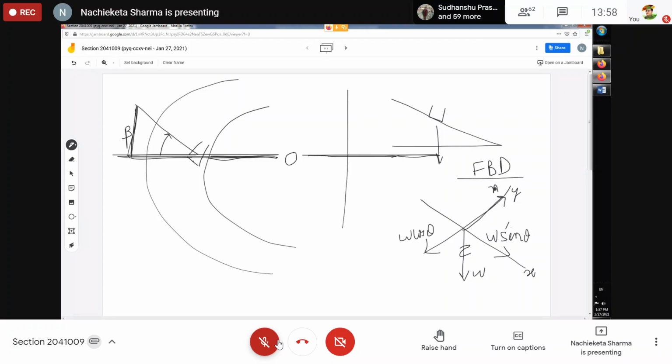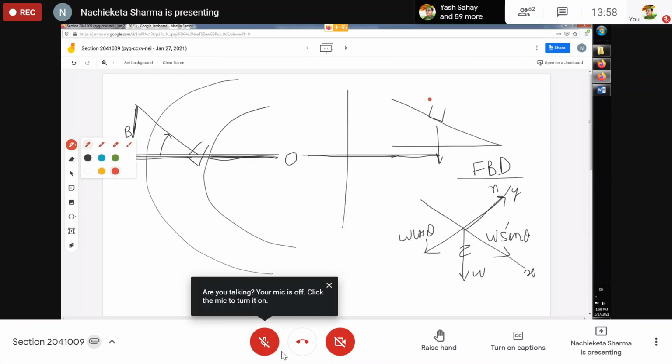Because I am interested to find out the horizontal force acting along the radius towards the center, because that is what will be responsible for changing the direction of the body continuously. I am least interested to find out my centripetal force in this direction.